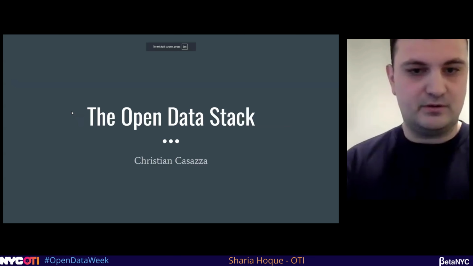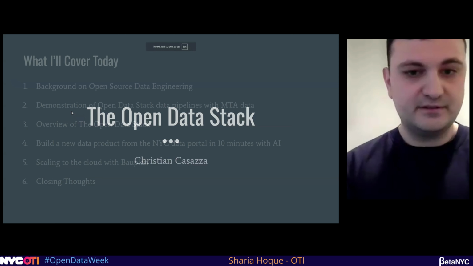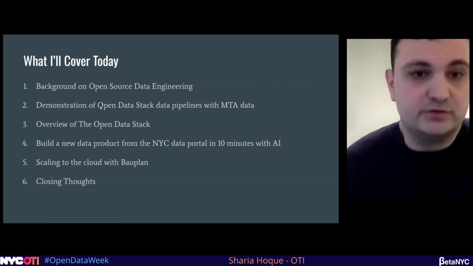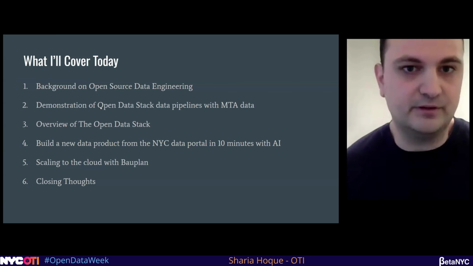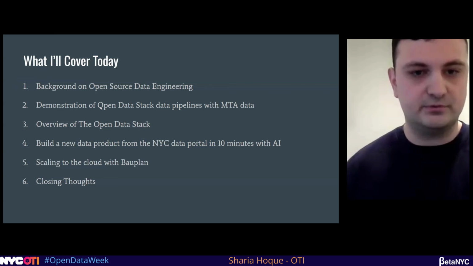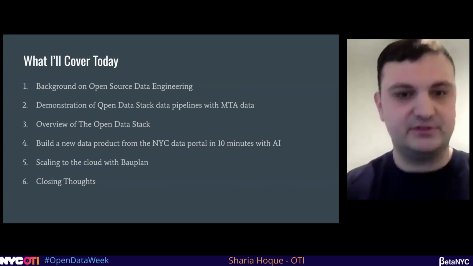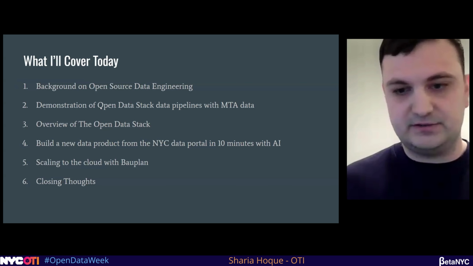Today, I'm going to be talking to you about using open source data engineering tools to conduct some lightning fast analytics. I'm going to try to make this session as useful as possible, to tell people about the state of the world and how things are exploding with open source data engineering, as well as to show you some tools I've built using them that help make it easier to work with and build with New York City Open Data. So let's get into it.